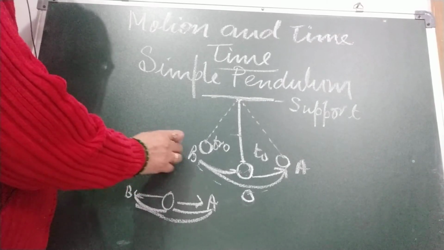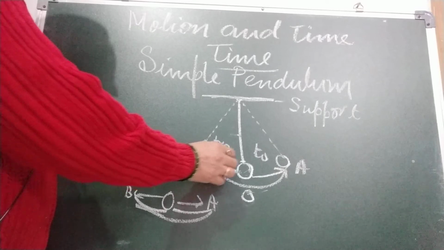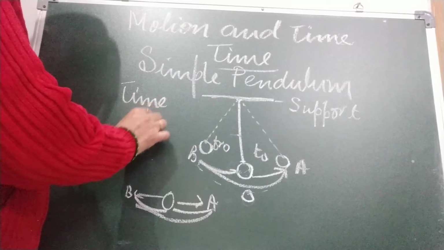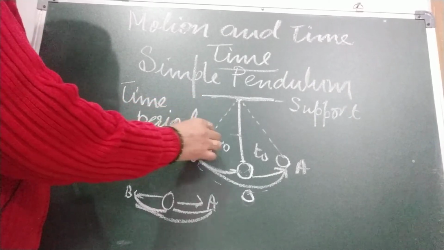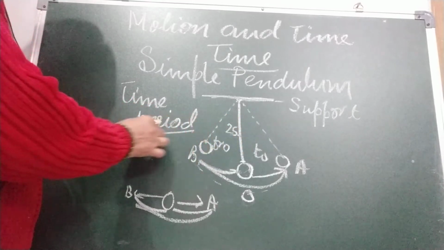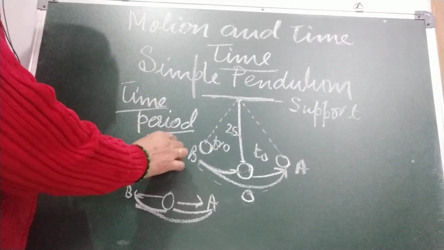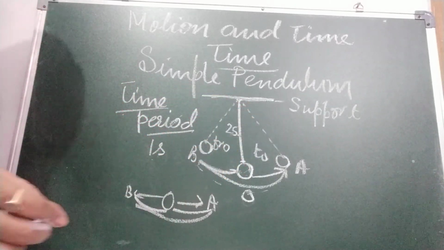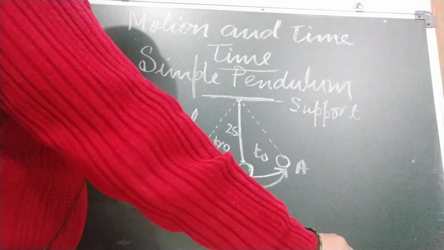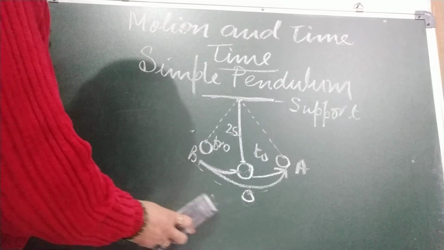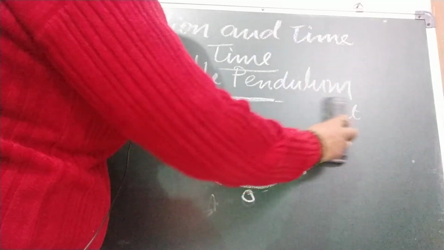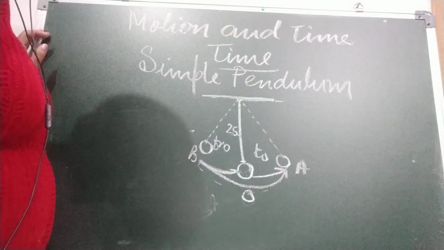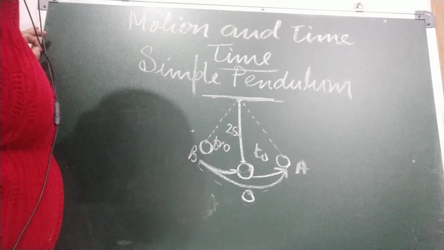And the time taken by the bob to complete one oscillation is called the time period. And when the length of the string is 25 centimeter, this time period is 1 second. And we can change the time period by changing the length of the thread or string. Okay. So the principle of this pendulum is used to make pendulum clocks, where the oscillation of the pendulum drives the movement of the hands of the clock.